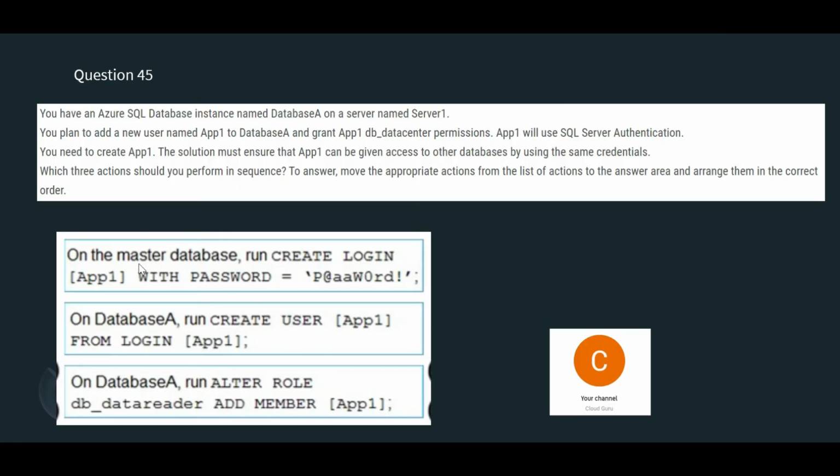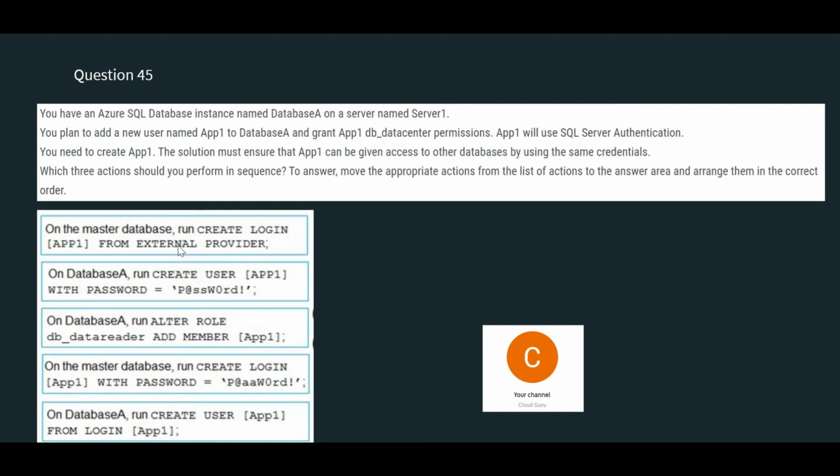You first have a master database, okay, and you create a login app1 with password, whatever password you have to give. Then on database A, we can create user app1 from that login, and then we alter the role on this database A so that they can be added to the DB data reader. So whenever you see external provider, there should be Active Directory in the question. There is no Active Directory, so it is a no-brainer. We straight away eliminate this answer.